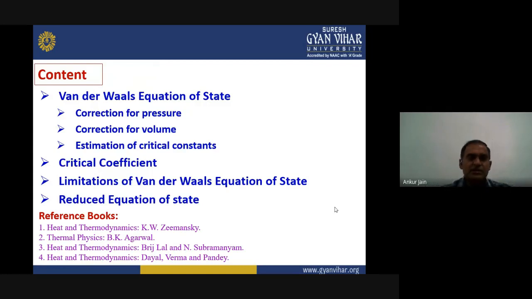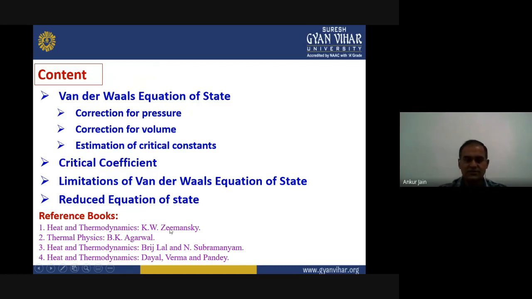Then we will see what the critical coefficient is, and at the end of that lecture we will see the limitations of van der Waals equation of state in solving real gas problems. And on the basis of that, we will derive another equation proposed by van der Waals, that is known as the reduced equation of state.